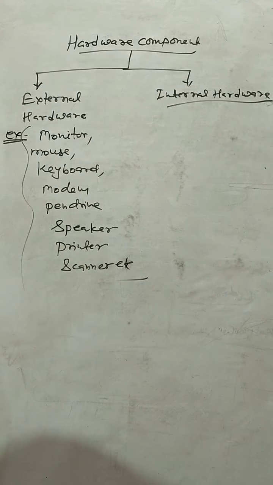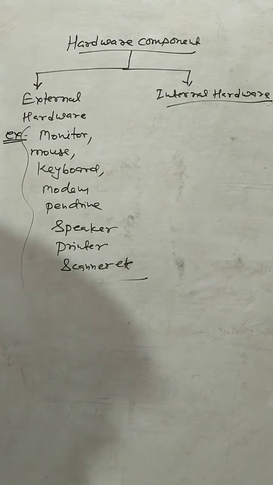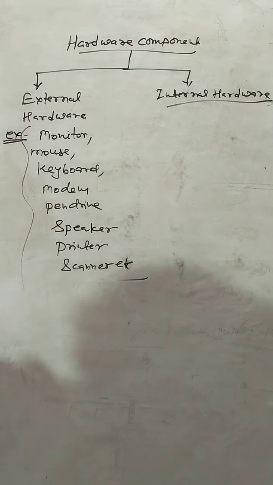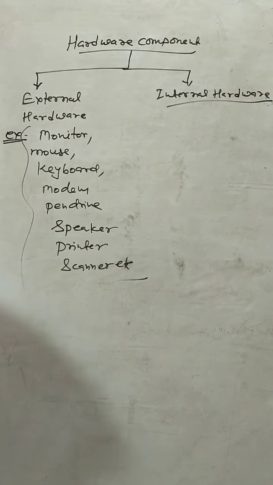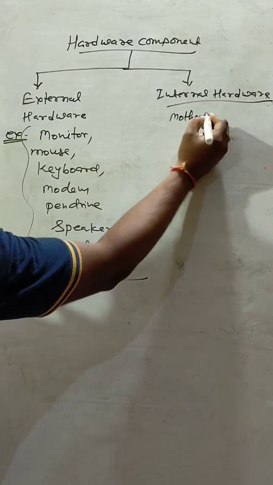Then what is internal hardware? Internal hardware components of a computer are those present inside the CPU. That are motherboard, processor, disk drive, sound card, graphic card, memory card, RAM, ROM, SMPS, etc. These all are called the internal parts.